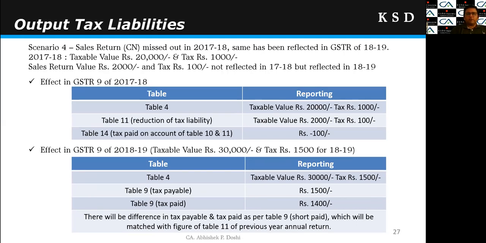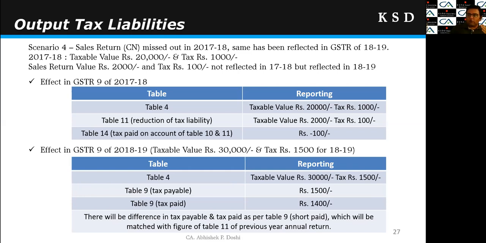And the same scenario for the sales return, that is, credit note missed out in 17. So I have recorded all my sales invoices in GSTR 3B and 1 of 1718. But there is one credit note for the sales return which I have missed out in the GST return of 1718. Such credit note has been reflected in the GST return of 1819. So these are the facts. Taxable value 20,000 and tax 1,000. Sales return was 2,000 and tax on the same was 100 rupees. But the same has not been reflected in 1718 and it has been reflected in 1819.